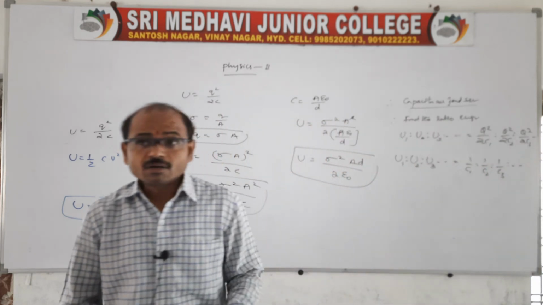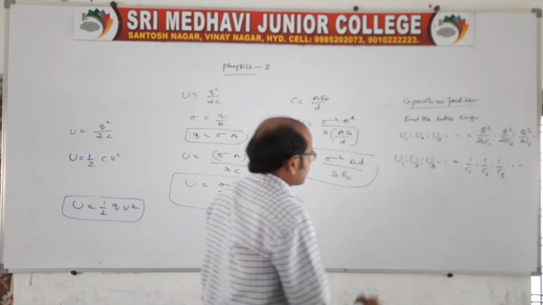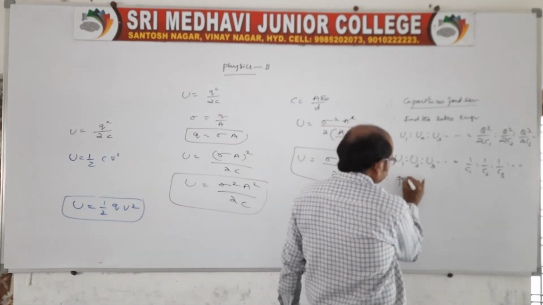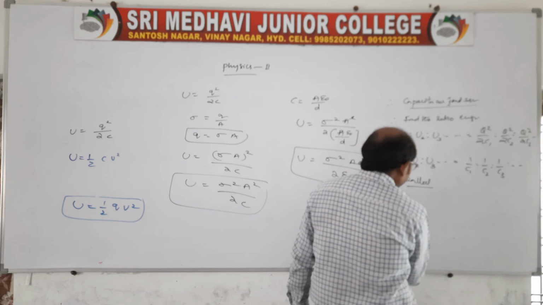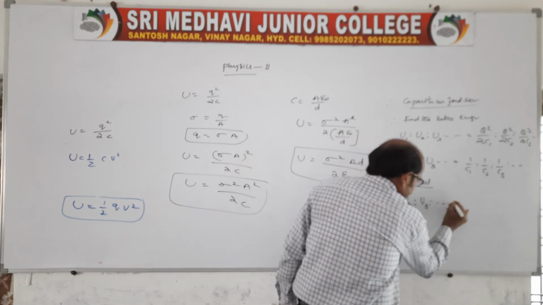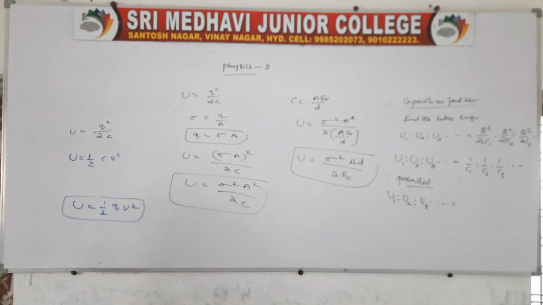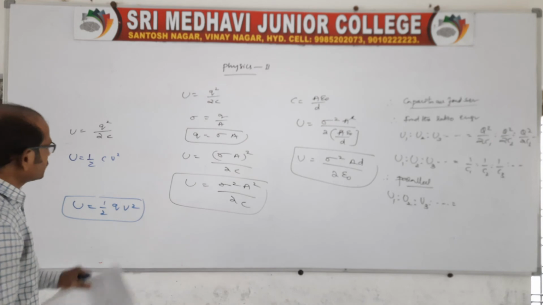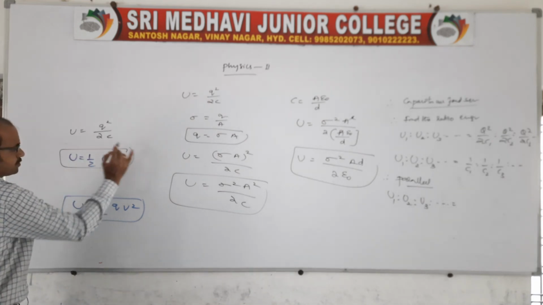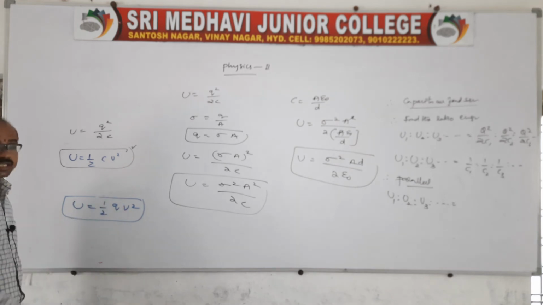If the capacitors are joined in parallel combination, then U1 is to U2 is to U3 and so on is equal to... In the case of parallel, the potential remains the same, so that you take as this one, because the potential remains same, the charges change.